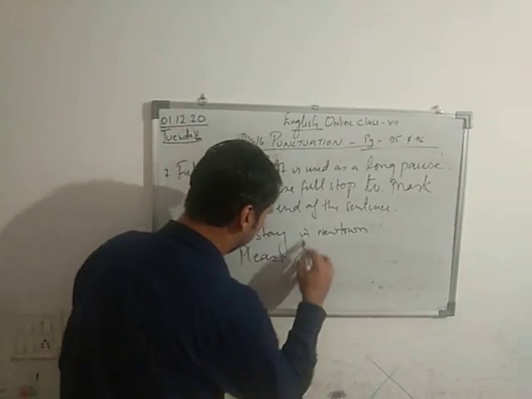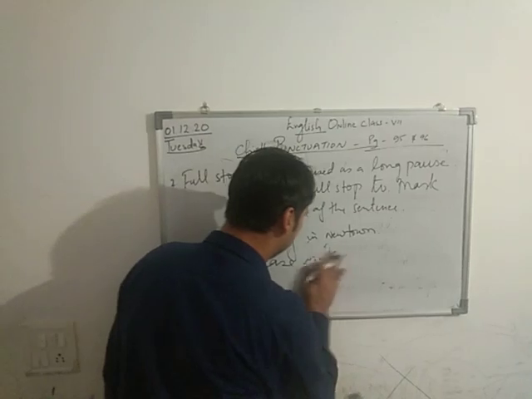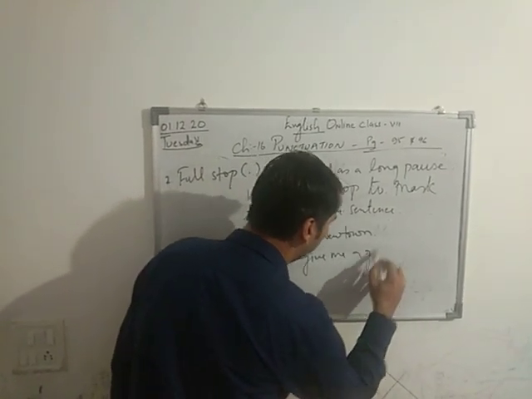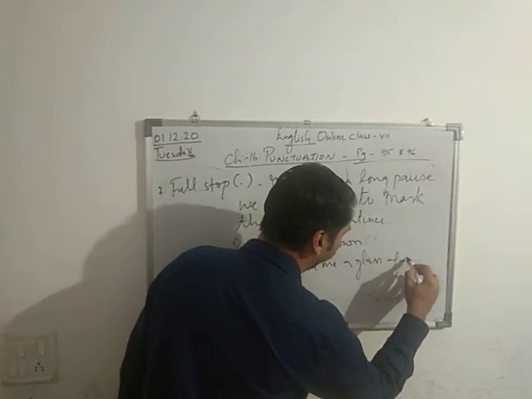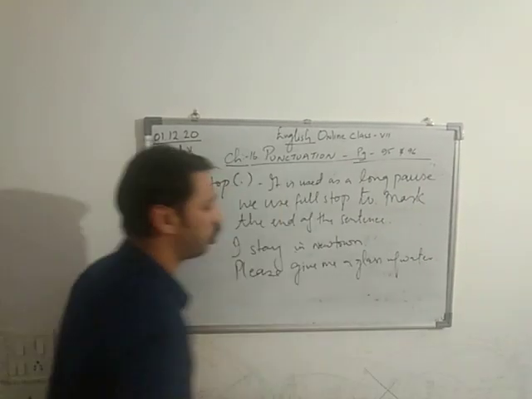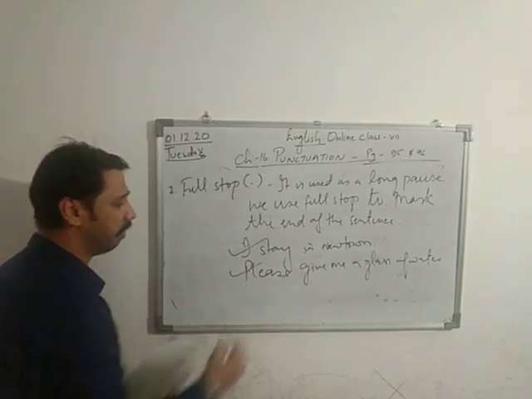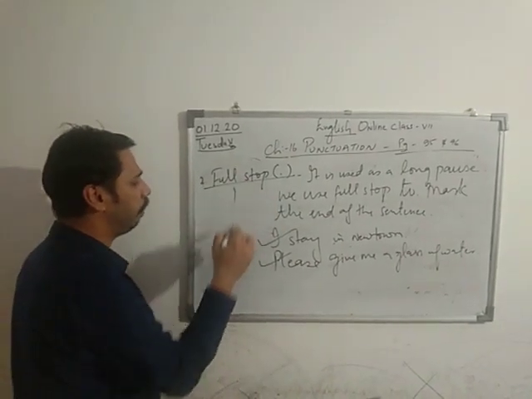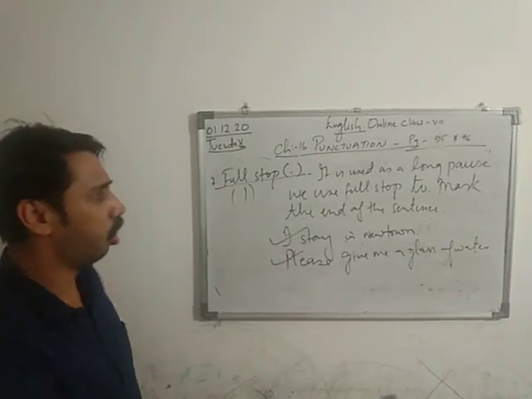Please give me a glass of water. Imperative sentence, full stop. So this is my declarative, this is my imperative. So in declarative and imperative we'll use full stop. In Hindi we say purn viram. This is a long pause.